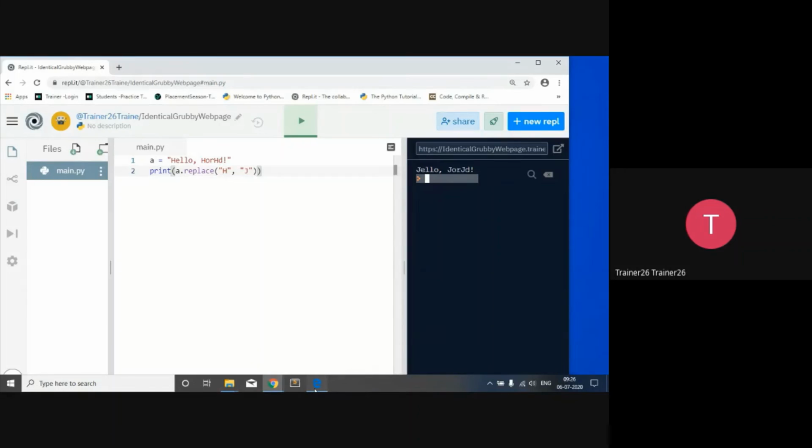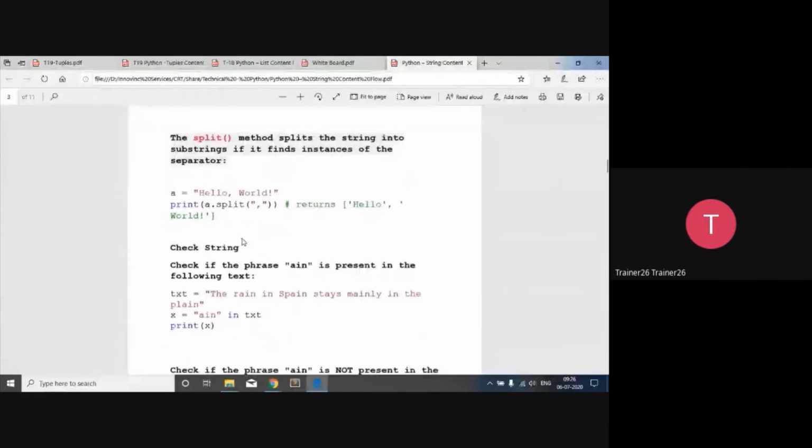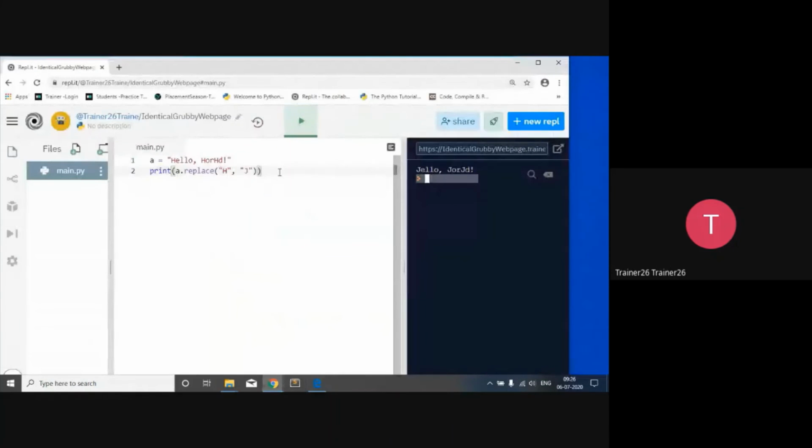So split, again we studied about split during the input. You can split the string into two different parts. Basically I was more curious about this fundamental, that is checking a string. Means if I have a particular substring from a string, and I want to check whether that particular substring is available inside the string or not, because many times during competitions we get problems regarding string and substring. So that is more important.